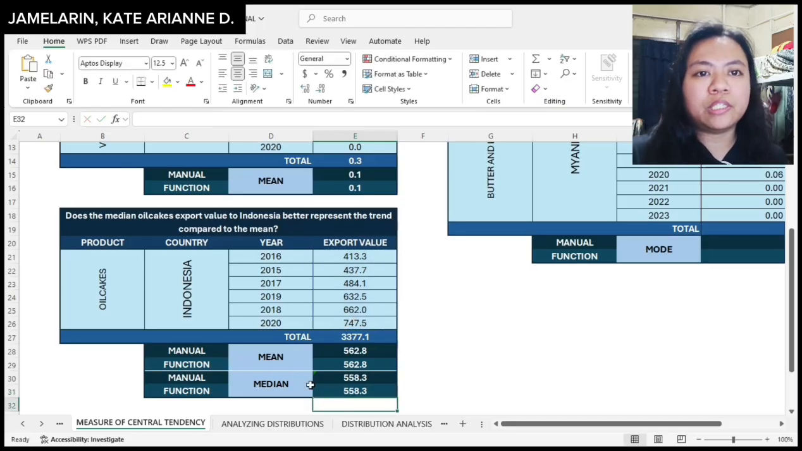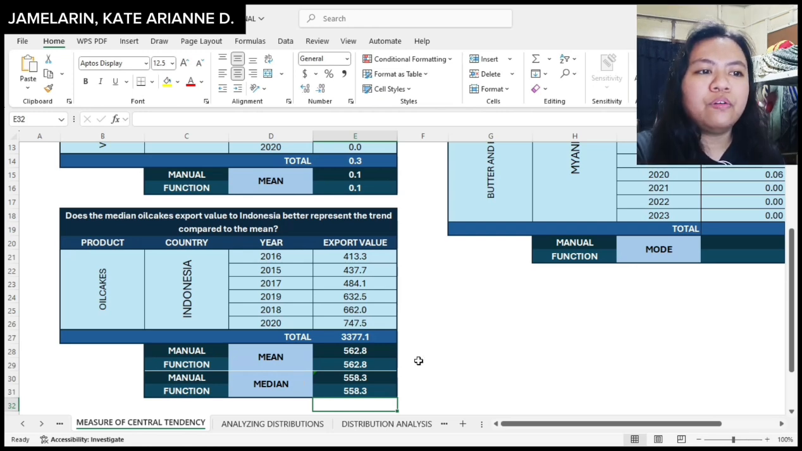So, to answer this question, does the median of oil cakes export value to Indonesia better represent the trend compared to the mean? For me, based on the calculation na ginawa ko, yung mean mas better na nagre-represent ng trend compared sa median, since yung value ng mean is higher than the median.